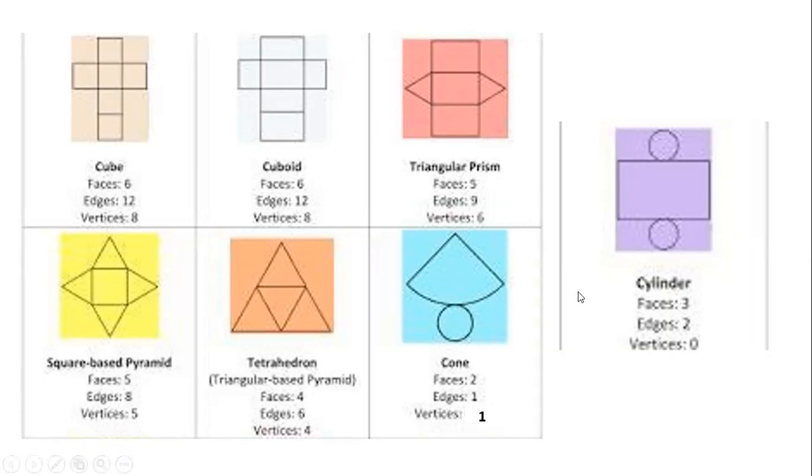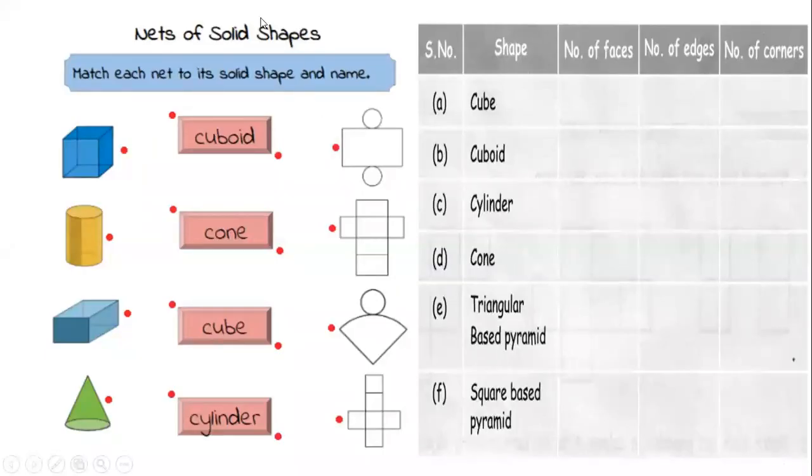Sir, cone. Sucheta, what did you make? Oh, it's a cone. Okay. Now the same thing I am showing here. Match the nets and fill in the blanks. Number of faces, number of edges. Corners means vertices.